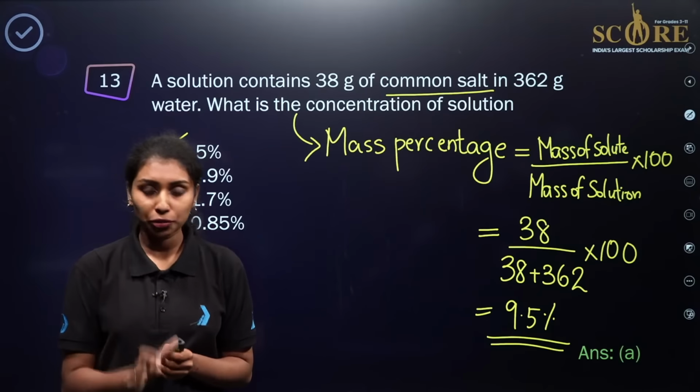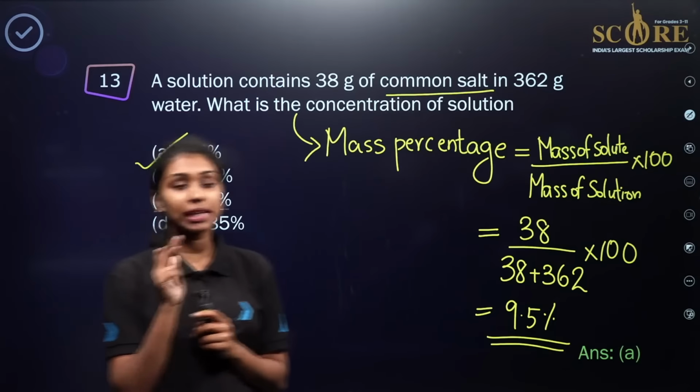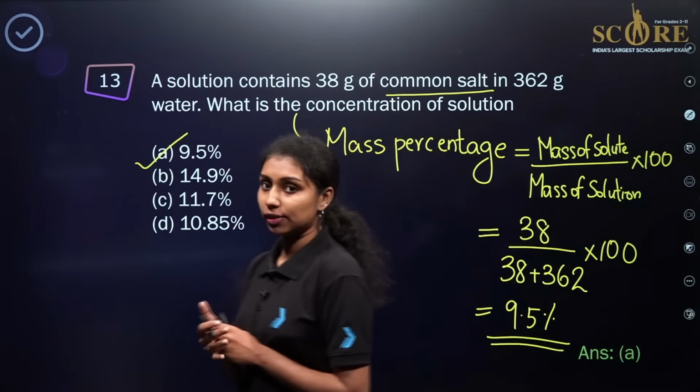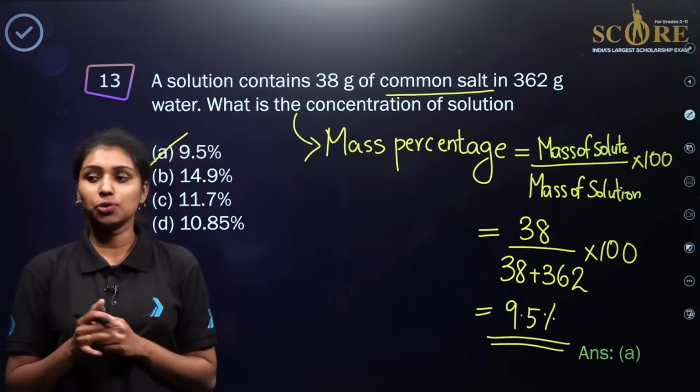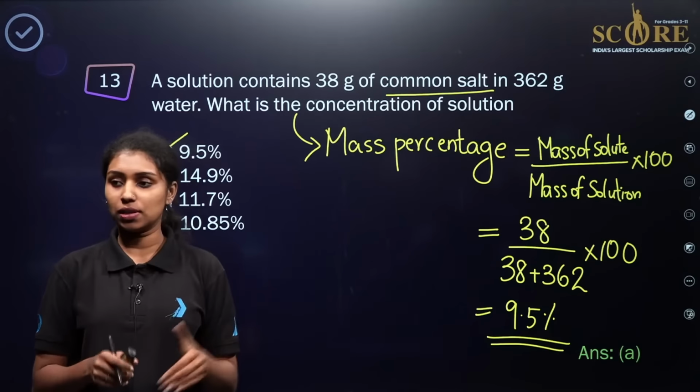The main point you have to keep in mind is that if you are asking about the concentration of any solution, the concentration of a solution can always be expressed in terms of mass percentage. And the mass percentage is given as mass of solute divided by mass of solution into 100. So you can use the given data over there, and you will get the correct answer for the concentration of a particular solution.